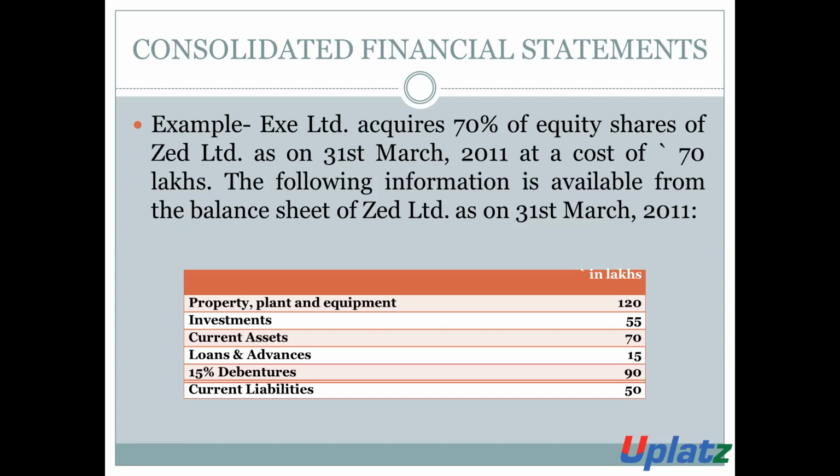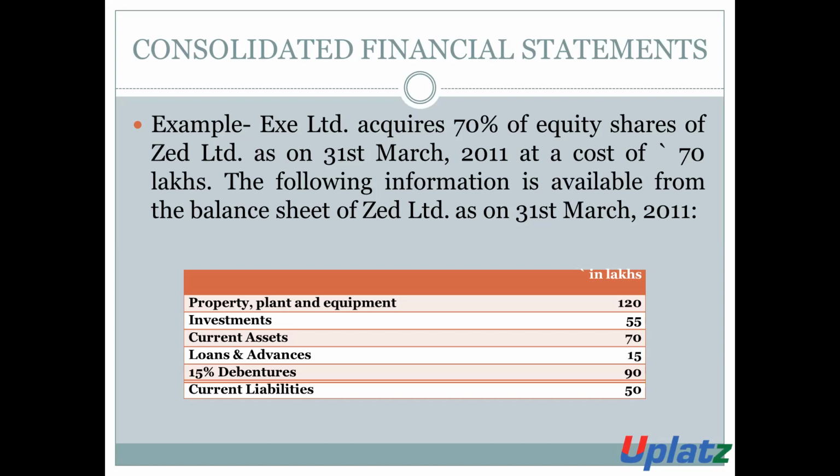Excel Limited acquires 70% of equity share of ZD Limited as on 31st March 2011 at a cost of rupees 70 lakh. The following information is available from the balance sheet as on 31st March 2011.